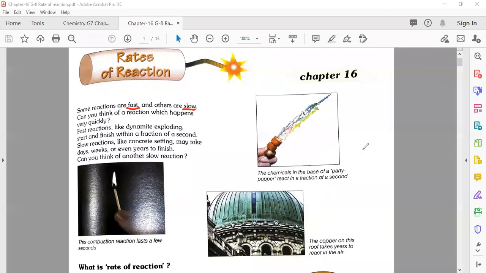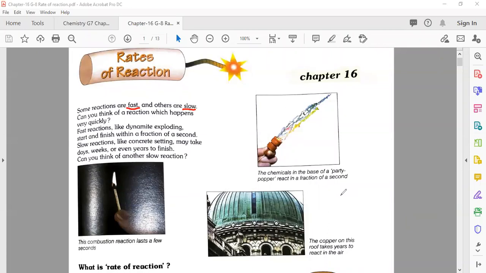Yes, Ahmad Musab, he raised his hand. Yes, my dear, what happened? These are reactions that are fast, like the lighter. Yes. Okay. Very good.